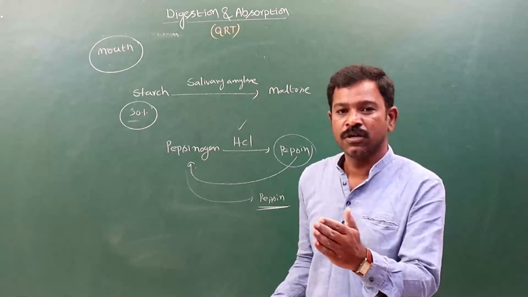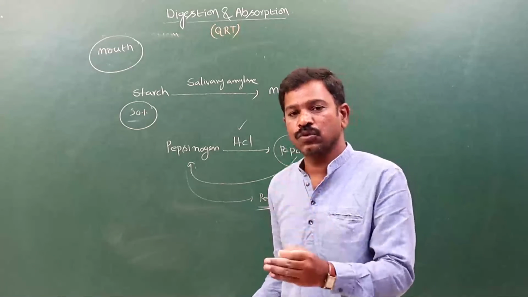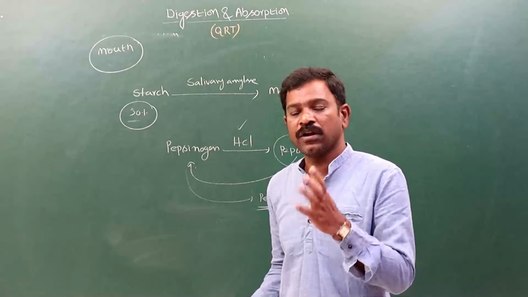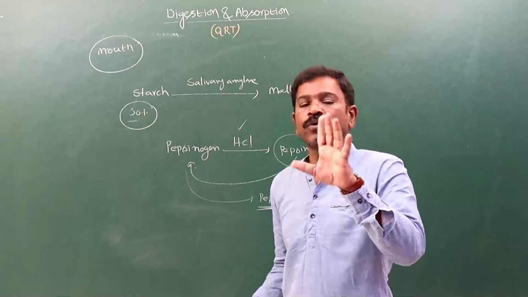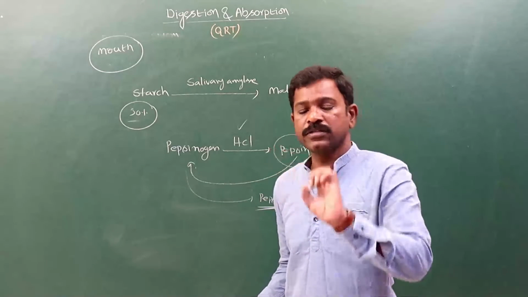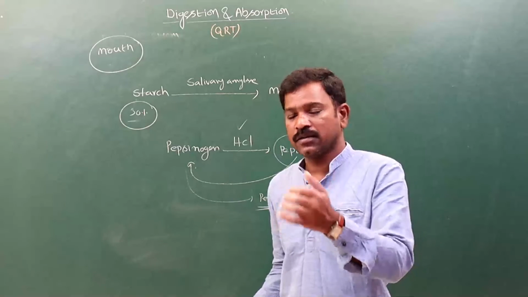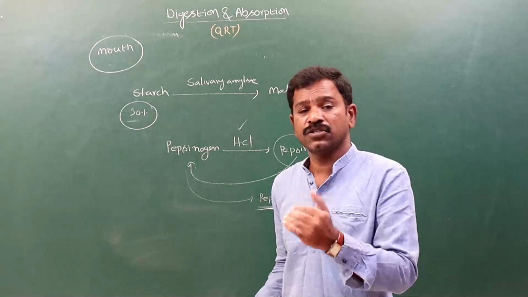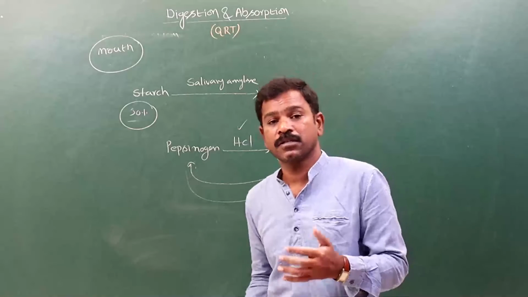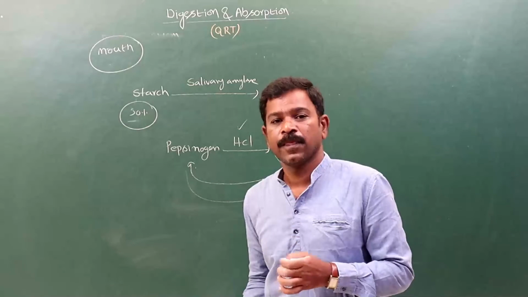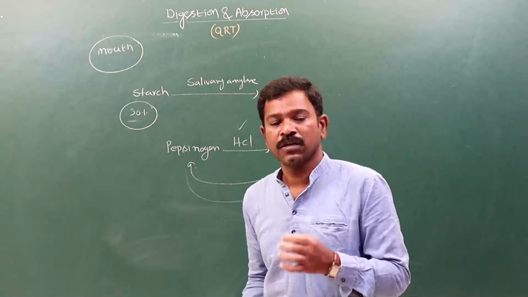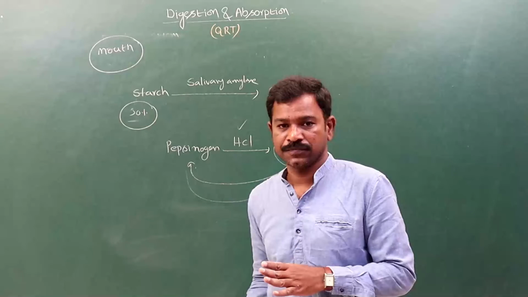In the gastric juice, pepsinogen and prorenin are the two proenzymes. In the pancreatic juice, the enzymes present are trypsinogen, chymotrypsinogen, carboxypeptidase.